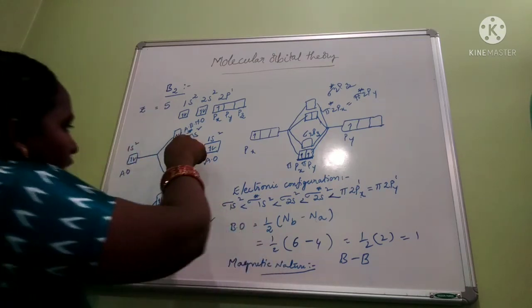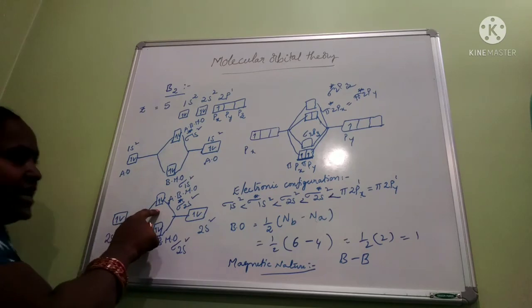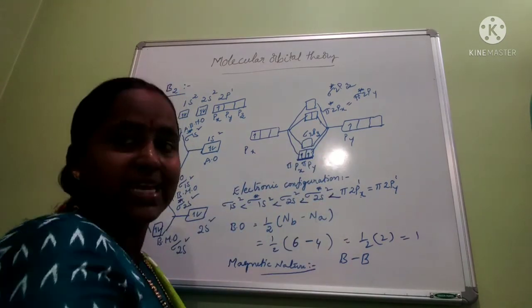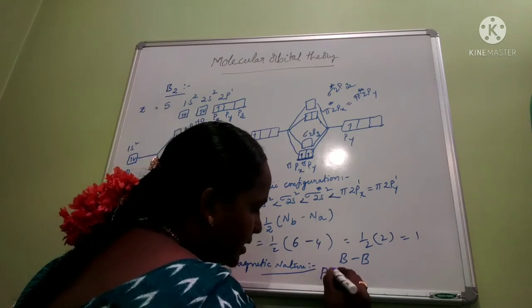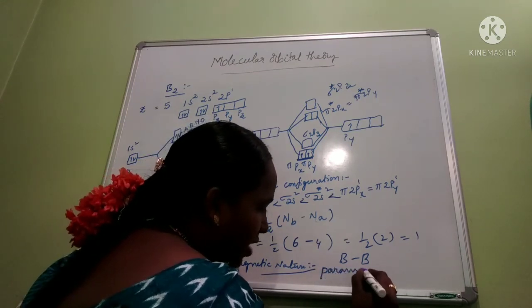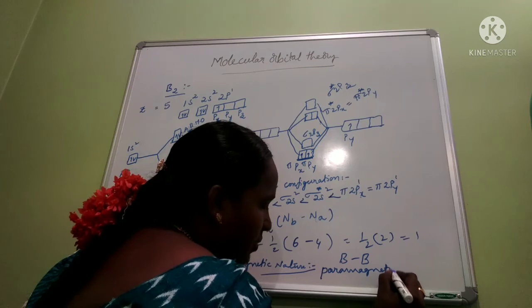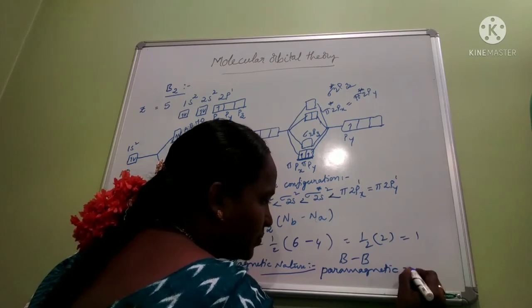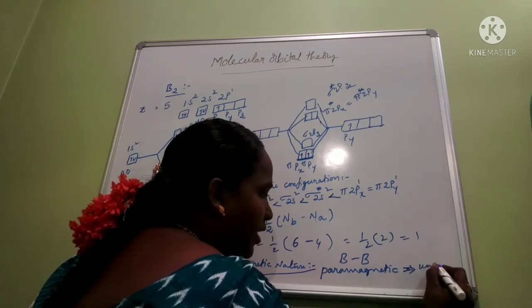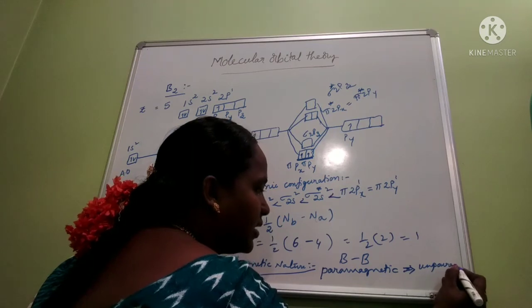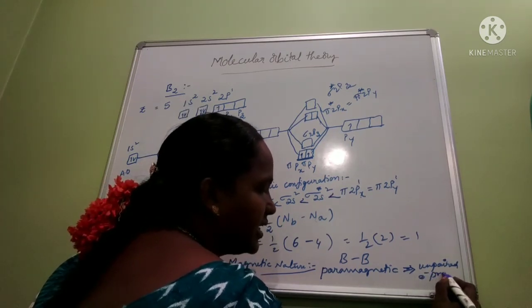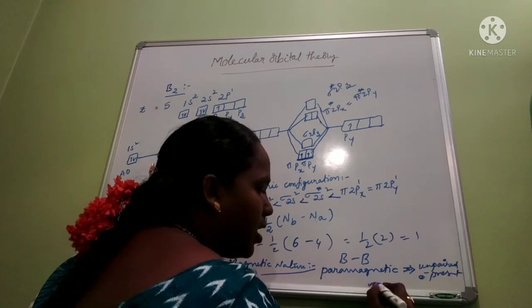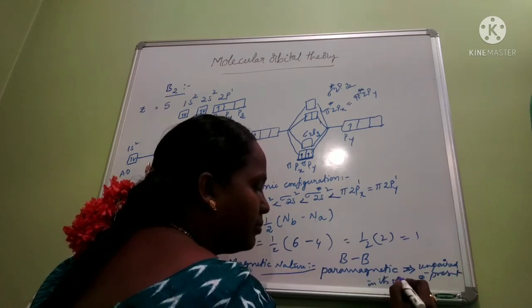Here the orbitals are doubly occupied, in paired condition, but here they are singly occupied, with unpaired electrons. So it is paramagnetic. Why is it paramagnetic in nature? Because of the presence of unpaired electrons in its molecular orbitals.